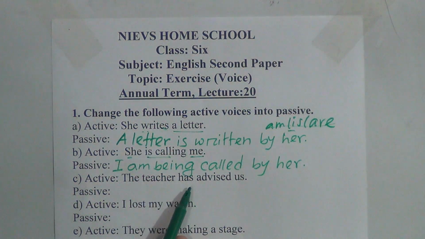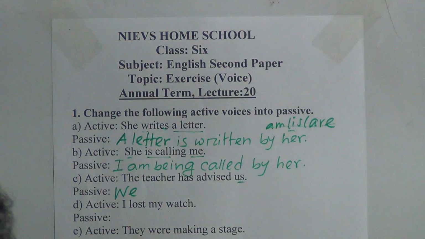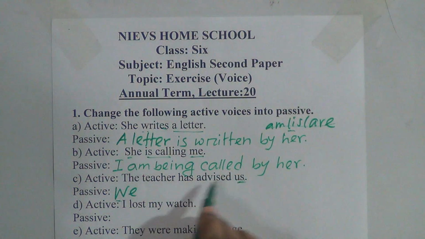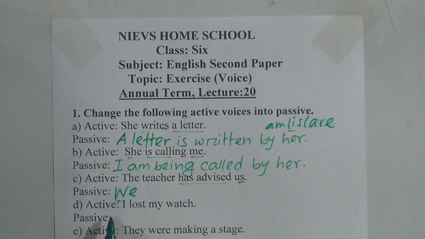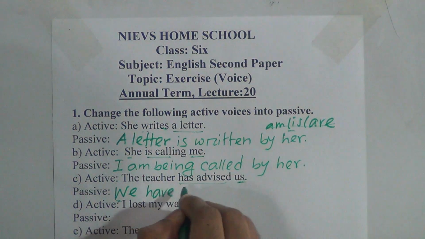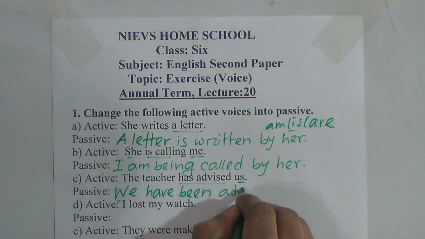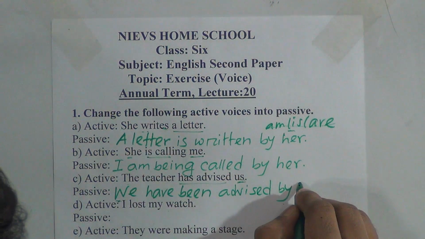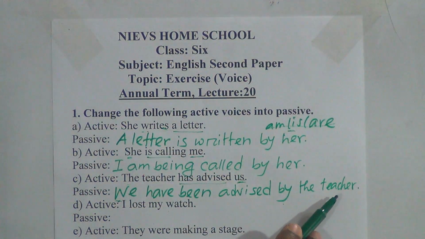Number C, the teacher has advised us. Us is the object, so us will be the subject in passive voice. Us will be we, because this is the objective form, and this is the subjective form. We has advised is present perfect tense, so we will put the auxiliary verb have been, has been. After we, we have to put have been, and the past participle of the verb is already given, advised. Then the preposition by, then the subject, the teacher, will be the object. We have been advised by the teacher.